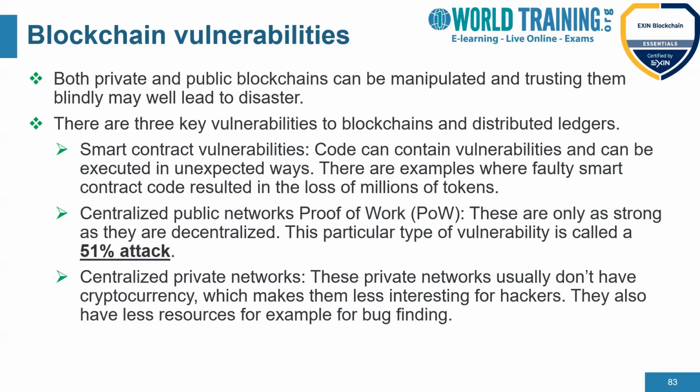So these are the three main types of vulnerability: the smart contract vulnerability, the centralized public network with proof of work, which results in a 51% attack, and the centralized private network. These are the three types of vulnerability we can find as part of a blockchain network.